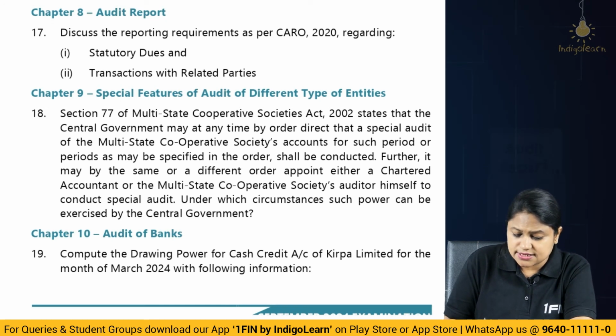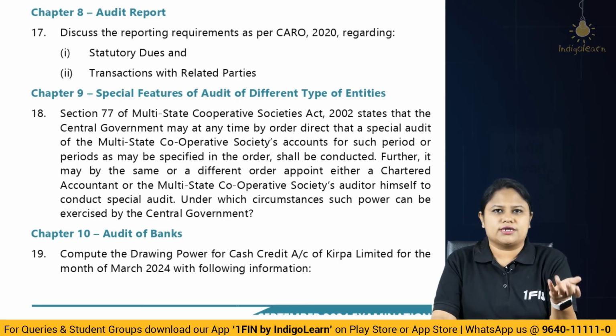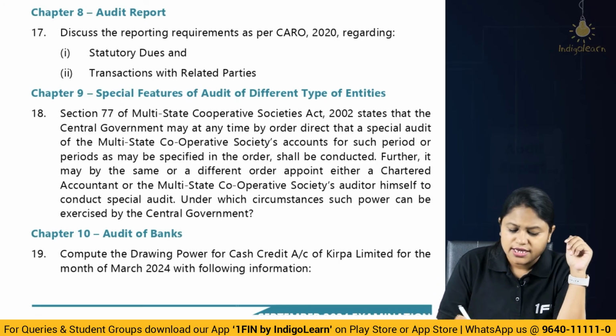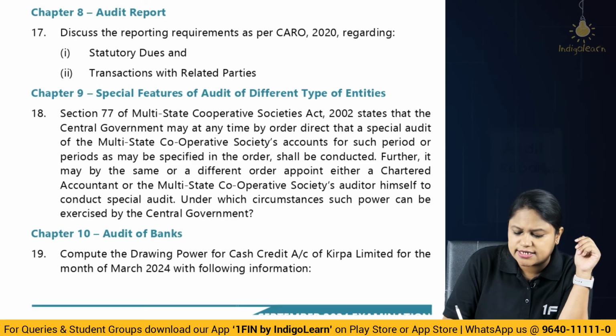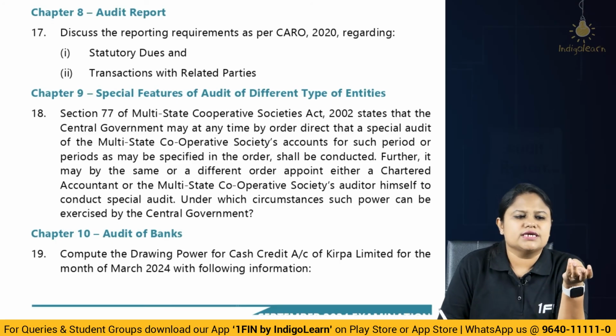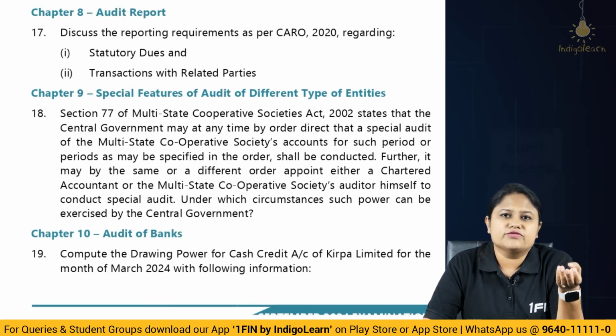Under which circumstances can such power be exercised? So basically nothing is asked about appointment and the procedure regarding the special audit conducting and all. They are asking you under what circumstances can CG conduct it. Obviously when the CG is of the opinion that the affairs are not carried out properly,